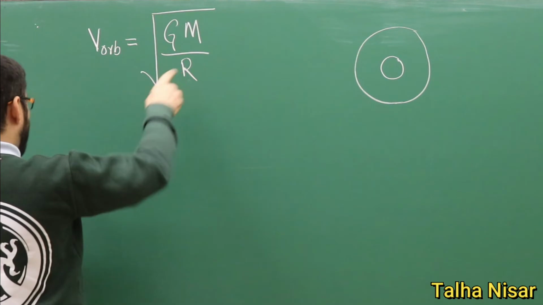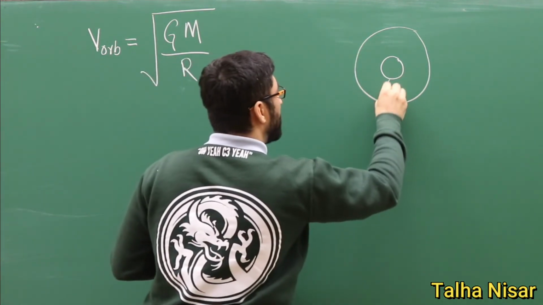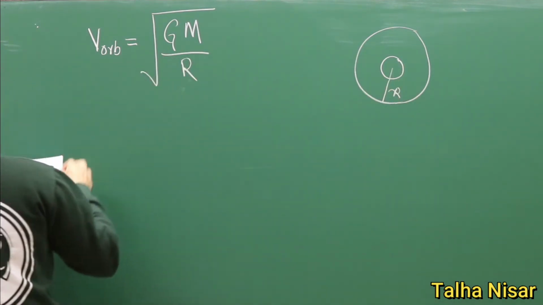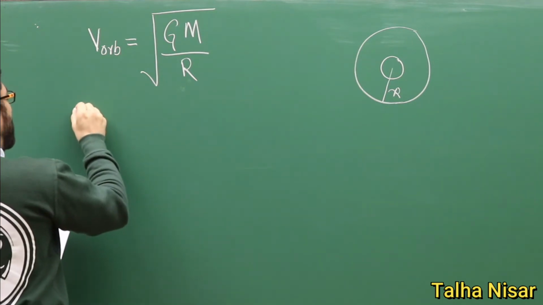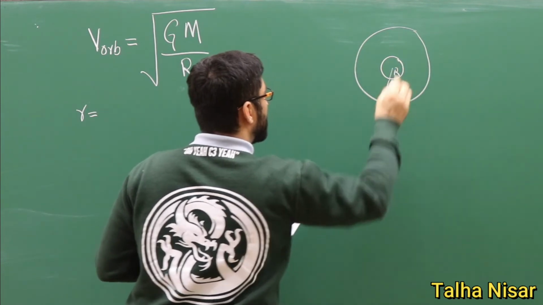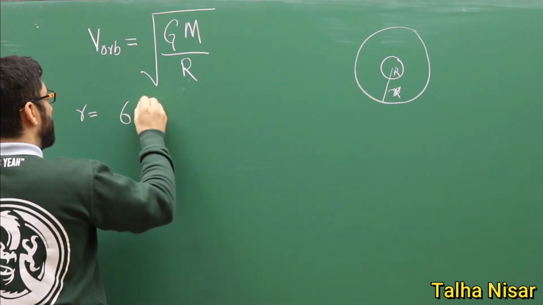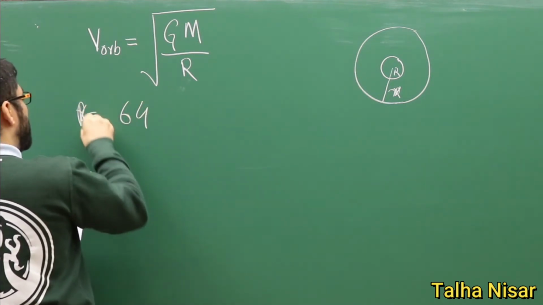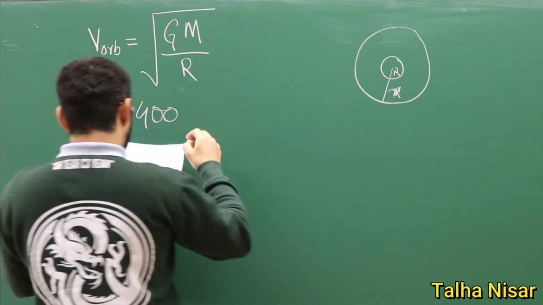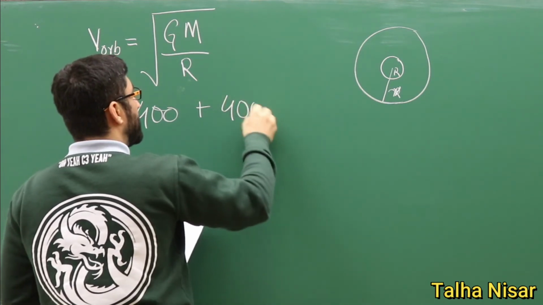So if we use the same formula, this is the big R here. The R is equal to the radius of the Earth, which is 6,400 kilometers, plus 400 kilometers.